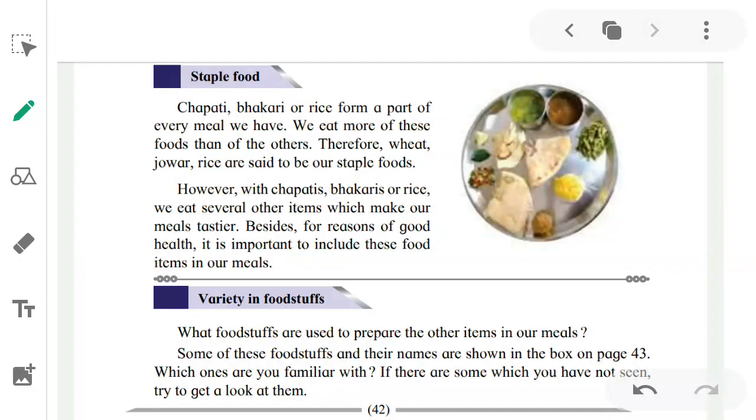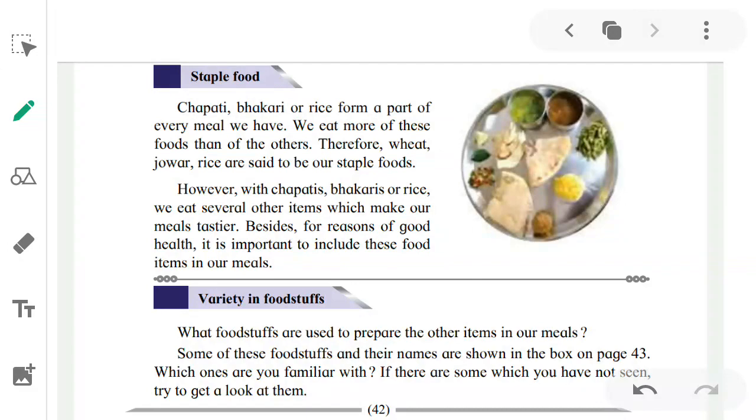However, with chapatis, bhakris or rice, we eat several other food items which make our meals tastier. Can we eat plain rice, plain chapati or plain bhakri? Can we eat it without sabzi? No, we can't eat it. The taste will become very bad, we will not like it at all. So we need something extra to eat with it. So what is that extra thing? Sabzi or salan. Besides, for reasons of good health, it is important to include these food items in our meals.